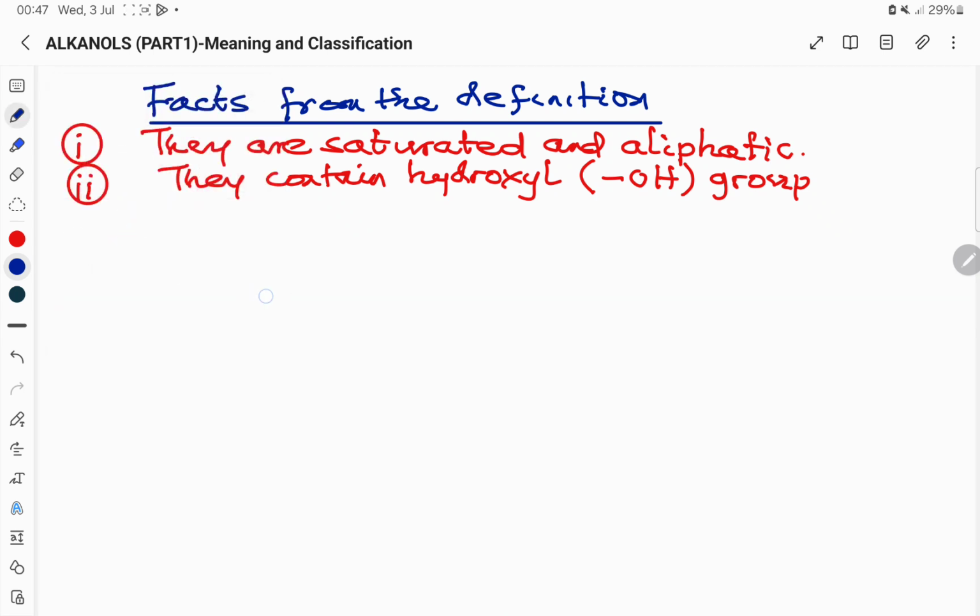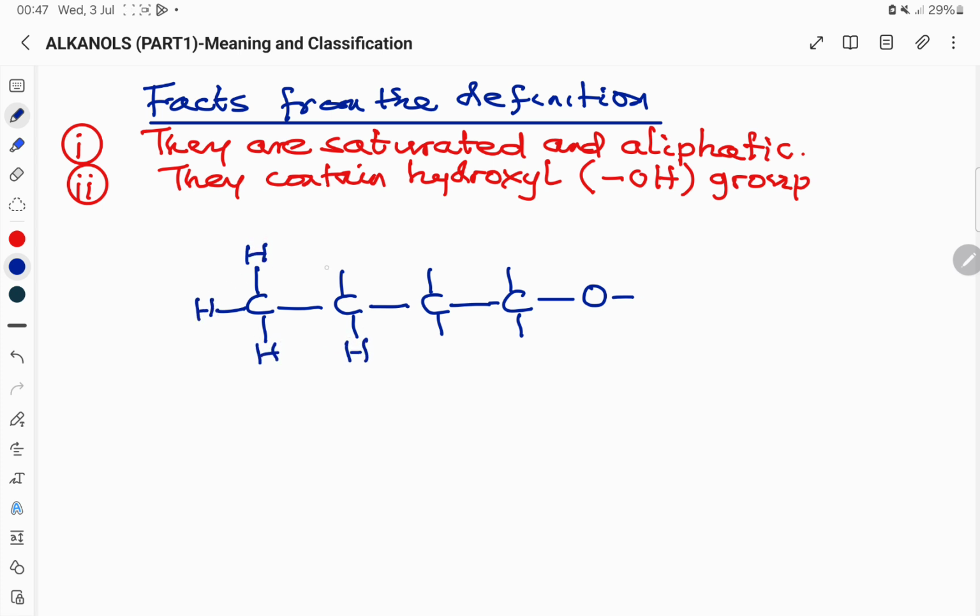For example, let's see this. You have this carbon chain. As you can see, the carbon atoms are joined together by single covalent bonds, and that makes the molecule saturated. Now you have hydrogen atoms, because we are supposed to have hydrogen atoms at the end of the bond. Let's assume that we have a hydrogen atom here initially. That makes it an alkane. This is butane.